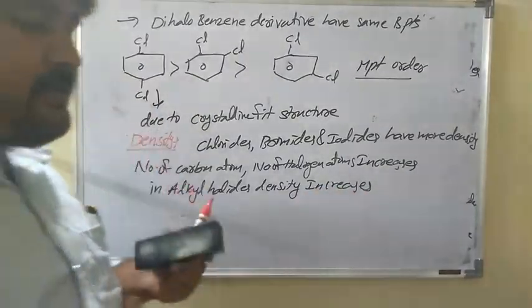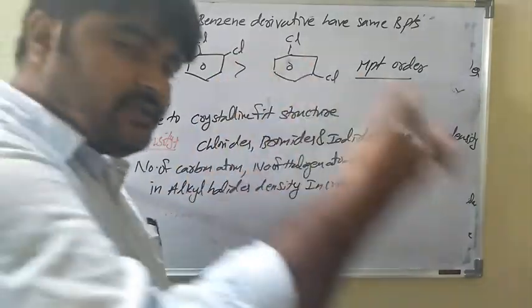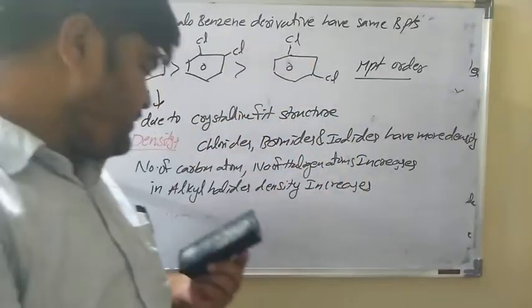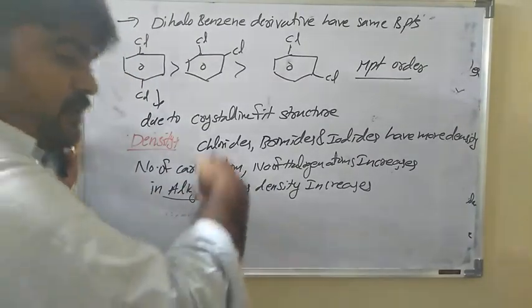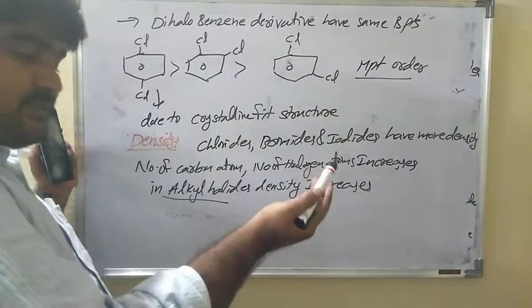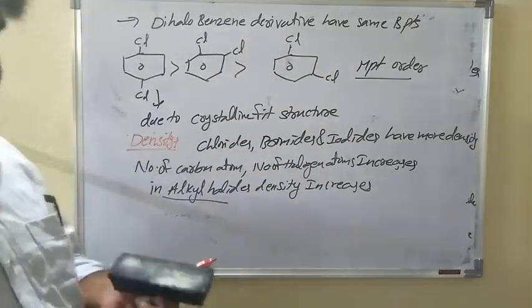So chlorides, bromides and iodides have more density. In alkyl halides, when more carbon atoms are present, more halogens are present, as in polyhalogens, the density is also more. Okay, this is the density.